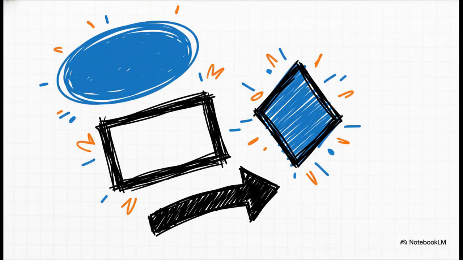Now, flowcharts use a standard set of symbols. It's like their own little language. The oval shape, that's your starting and finishing line. Rectangles are for processes. These are the action steps, where the work actually gets done. The diamond shape is for when you need to make a decision, a fork in the road. And of course, you have arrows that connect everything, showing you which way the process is flowing.